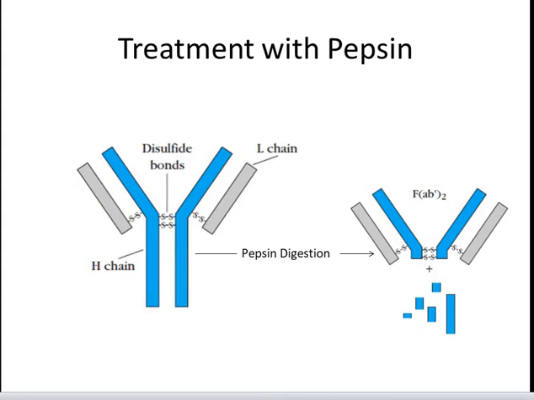Digestion with pepsin, a different proteolytic enzyme, also demonstrated that the antigen binding properties of antibody can be separated from the rest of the molecule. Pepsin digestion generates a single 100 kilodalton molecular weight fragment composed of 2 Fab-like fragments, designated the F(ab')2 fragment, which binds antigens. The Fc fragment was not recovered from pepsin digestion because it had been digested into multiple fragments.